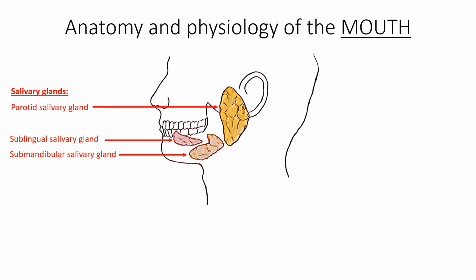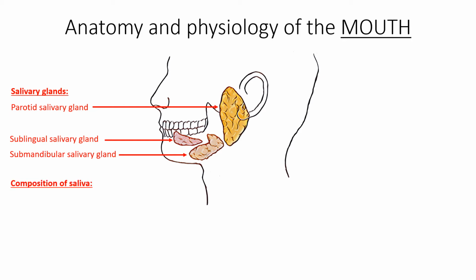Now, saliva secreted by each type of salivary gland has slightly different consistency due to the cellular makeup of each gland. For example, parotid glands secrete watery saliva, whereas submandibular glands secrete thicker saliva due to the presence of mucus-secreting cells. And sublingual glands secrete the thickest saliva and the least amount of salivary amylase.